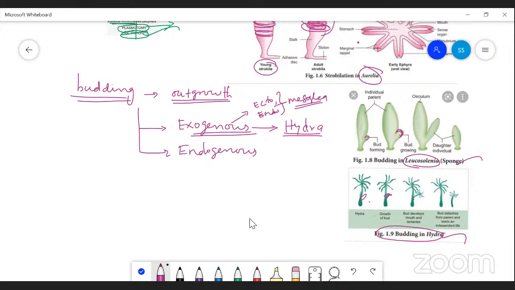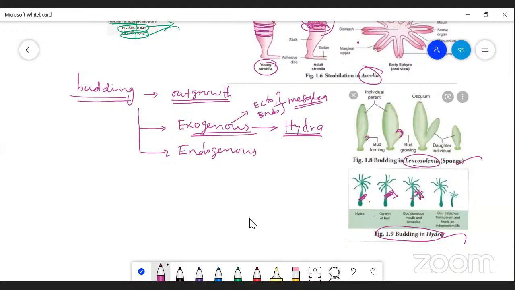This ectoderm, endoderm, mesoglea is actually formed in the bud also. And in the middle region, there is a gastrovascular cavity. The gastrovascular cavity also extends up to the tip of that bud.